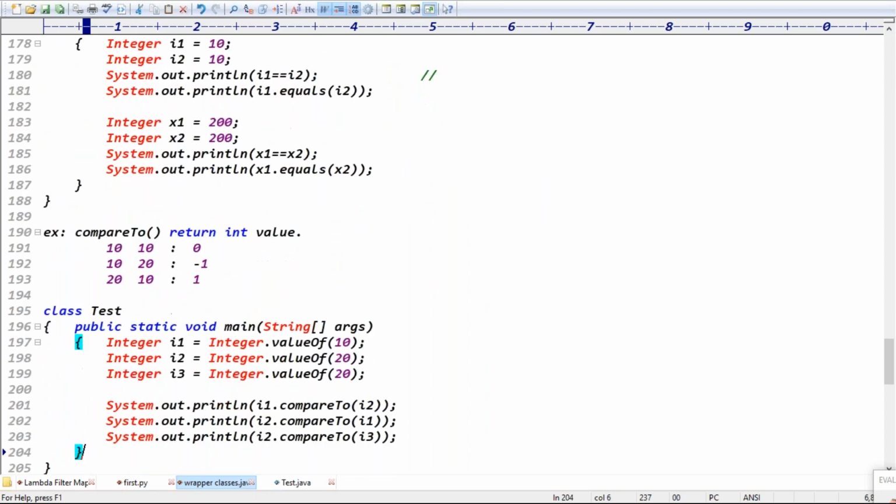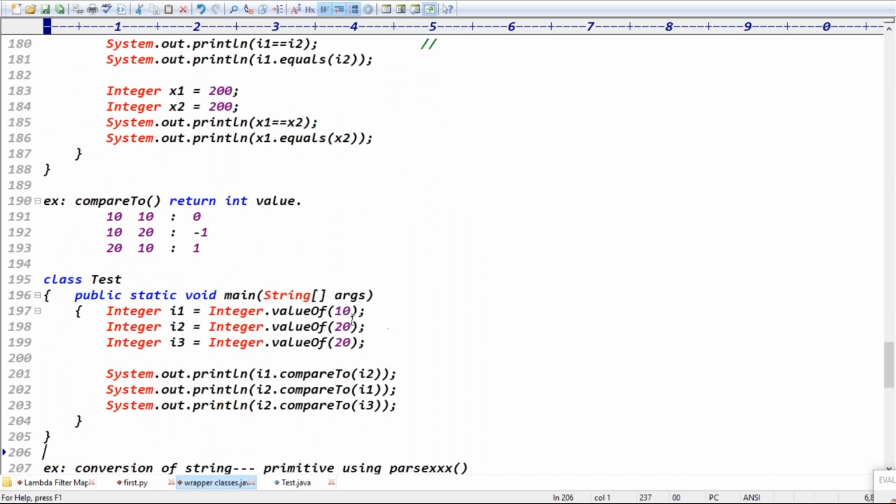Next we discuss the compareTo method. If both values are the same, it returns 0. If the first value is less, it returns minus 1. If the first value is more, it returns positive one. So it returns positive one or negative one, right? Exactly. Very clear now? Good.